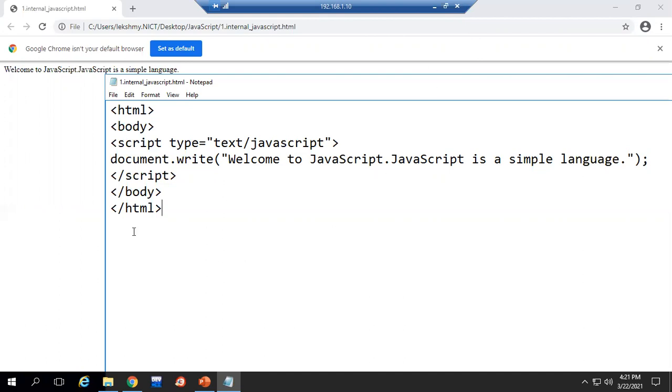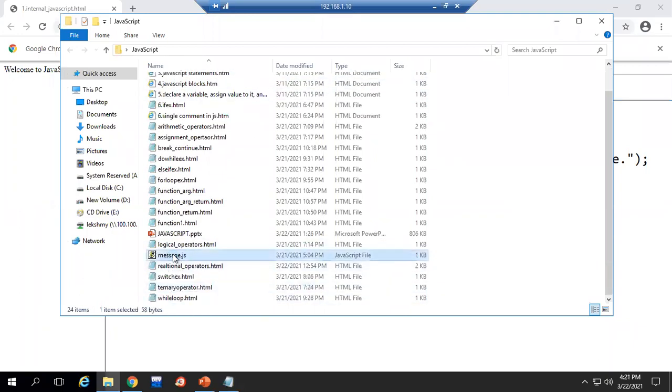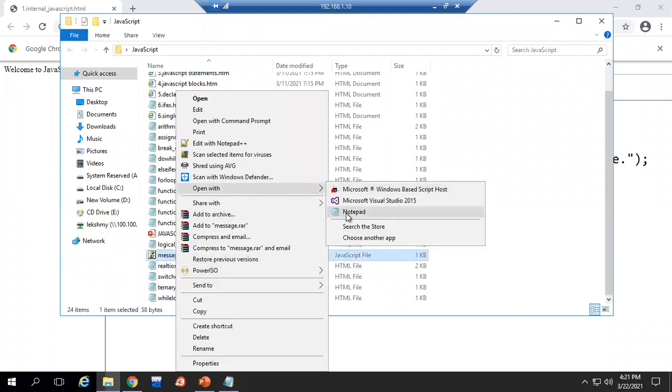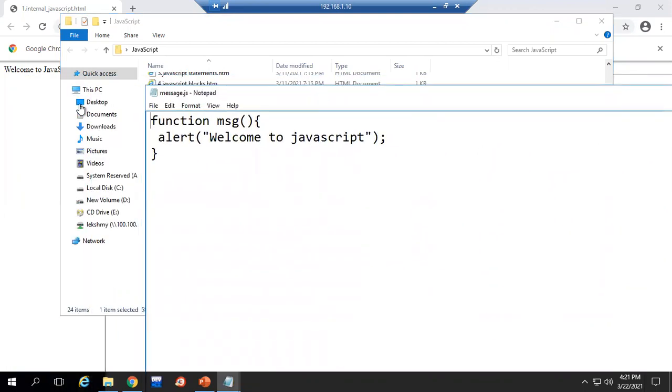Okay. No, ma'am. Okay, then we'll see external. See, I have already created an external JavaScript file like this. In Notepad only we have typed it. A function we have created.